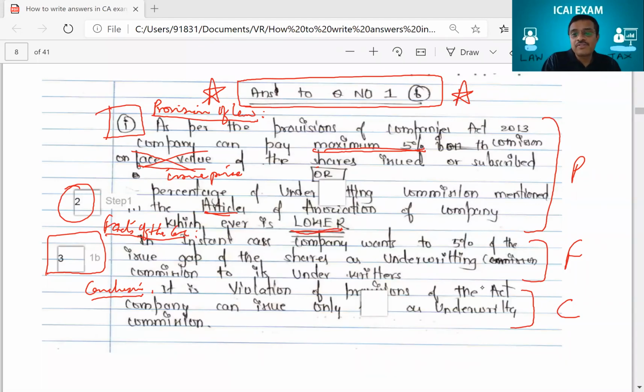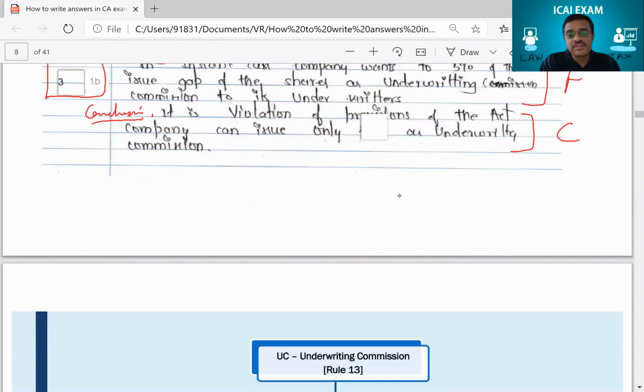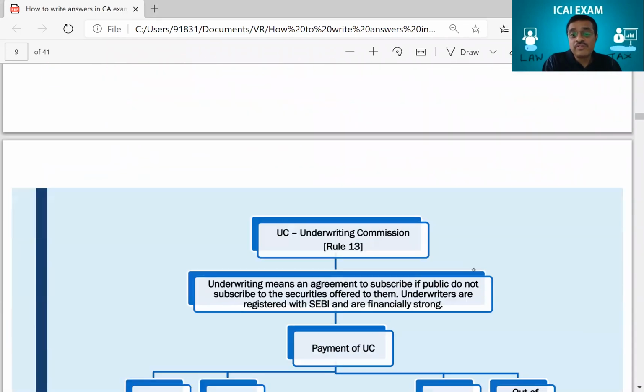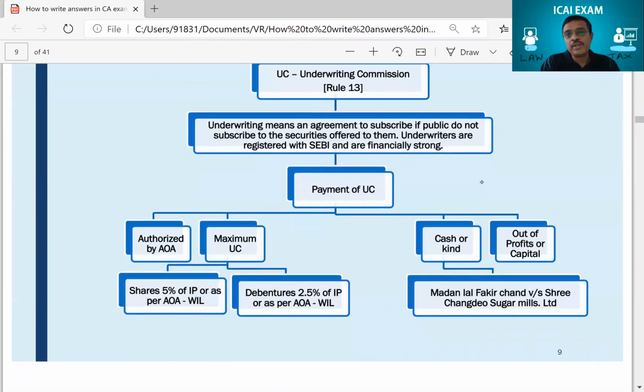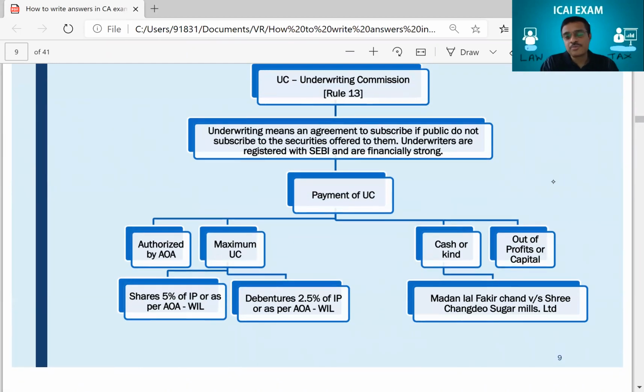There was a second part of the question. If you see, I told you, you got totally 3 marks. See, this is what we studied in our notes. So my students, such of those who have been my students, this is what I taught you. And you would have had this chart in your notes, wherein we studied about underwriting commission. We said maximum underwriting commission would be either 5% of the issue price or as per the AOA, whichever is less. Now that's all the question is.